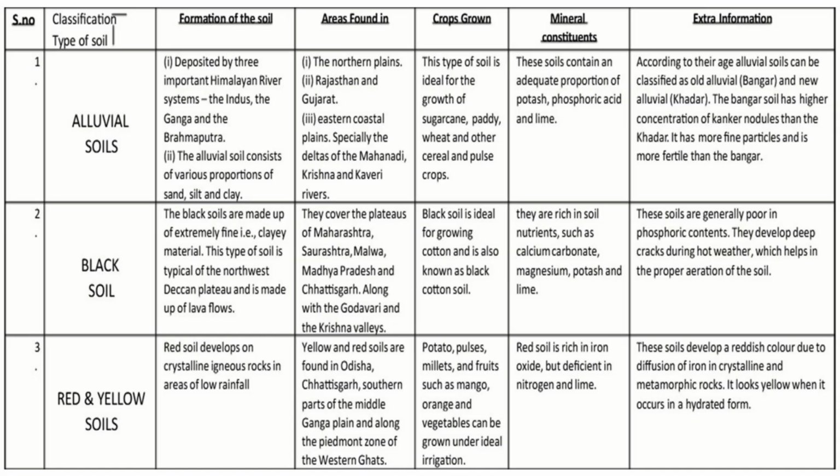The next one is red soil. The soil gets its red color from iron. It is found in southern and eastern parts. It is not very fertile naturally, but with fertilizers it can be used for farming.